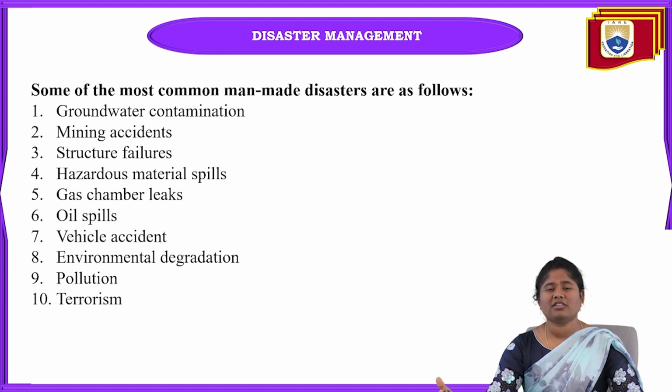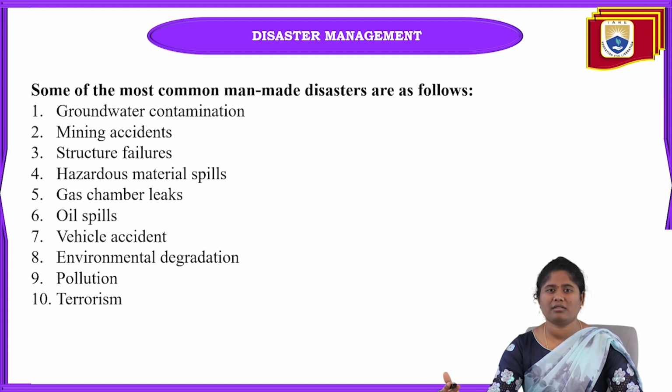And next is gas chamber leaks. Gas leaks, like the Bhopal gas leak, are one of the major disasters that we saw in India, because at that time so many humans lost their lives. And coming to oil spills, when oil is transported from one place to another and spills, and any fire accident happens, that is also a man-made disaster.